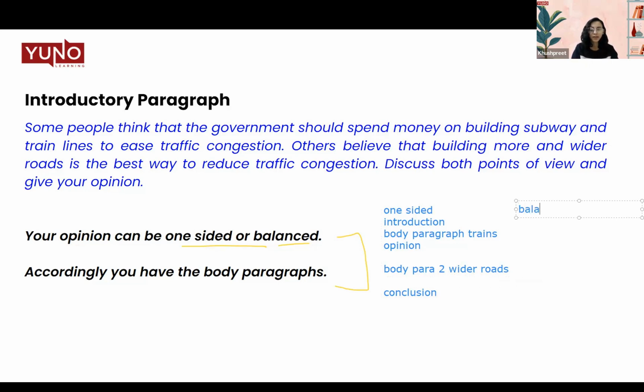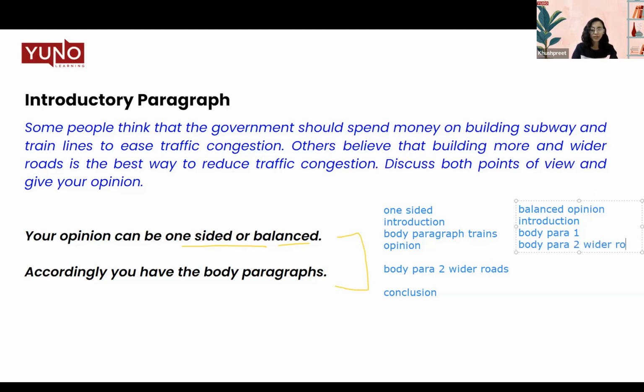So when you have a balanced opinion, the structure looks like you'll start with the introduction as usual, then move on to the body paragraph. Body paragraph 2, where similarly, we'll be talking about wider roads.